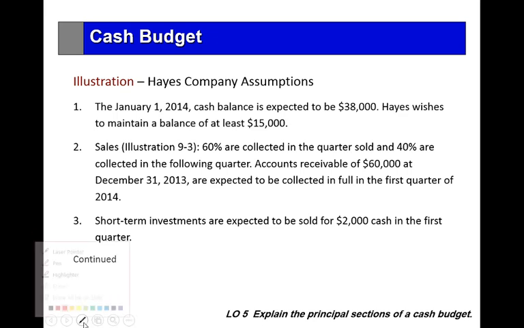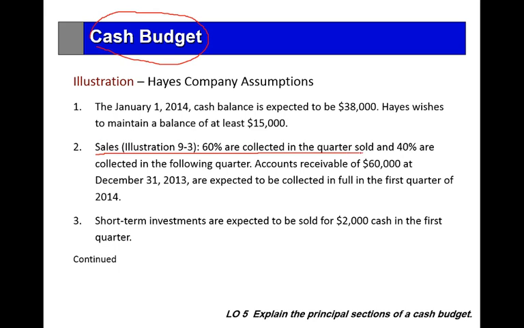Continue our comprehensive example for comprehensive budget. We reach the cash budget. Here we finish sales, expected collections from customers. We consider sales and we consider the collection policy, or the experience of the company with customers about collection.